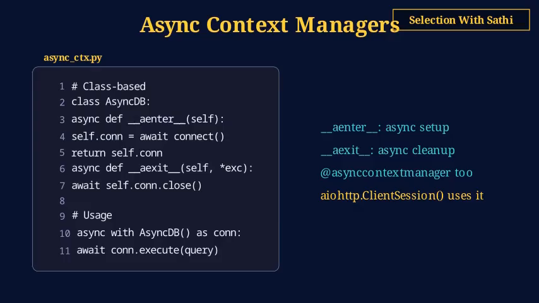The @asynccontextmanager decorator from contextlib works just like @contextmanager, but for async, use yield inside an async def.